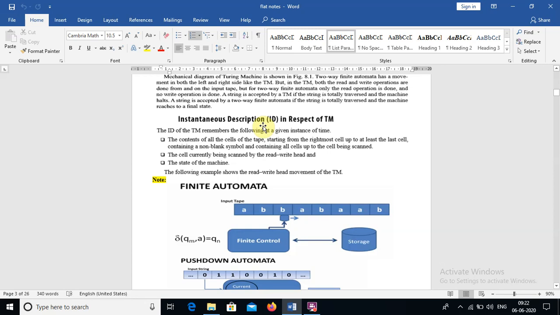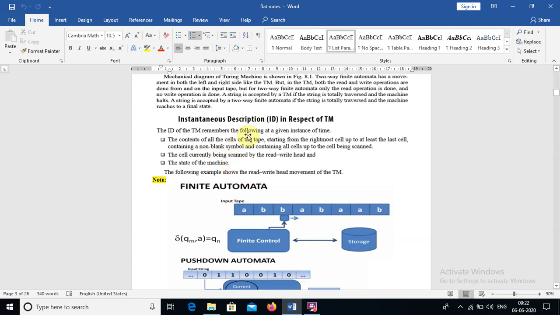We know this from the pushdown automata, where the instantaneous description is nothing but a triplet: the state, the input from the input tape, and the stack content pushed to the stack. So here also we have a triplet: the content of the cell, the cell currently scanned by the read write head, and the state of the machine. Let's go forward and you will understand.